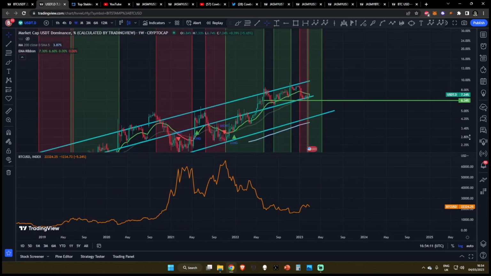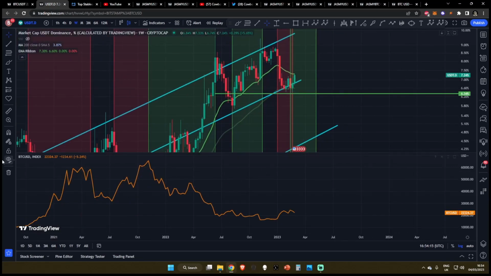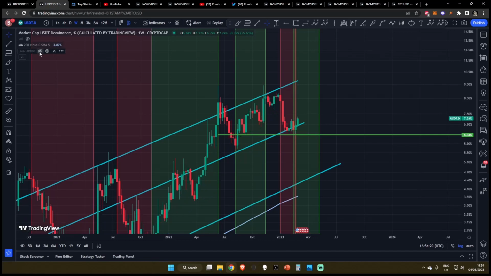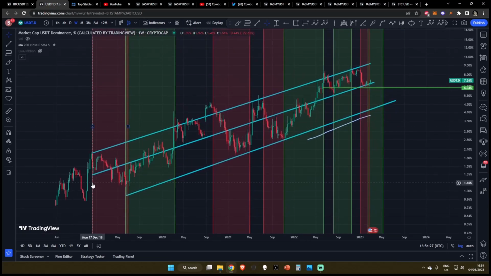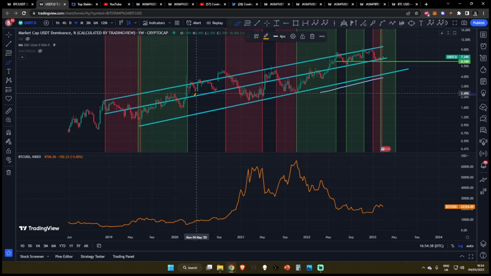Now let's come over to the weekly time frame. We just showed you this trend line over on the daily that we have bounced from. On the weekly time frame, however, let me get rid of this just for 1 second. You can see we've bounced on this blue trend line right here, which is a critical trend line which has been in place since the 17th of December 2018. You can see many touch points on this trend line, and every time so far that we've bounced from it, you can see for example over here we bounce from this trend line, over here we bounce from this trend line, and these correlated to meltdowns in the market.